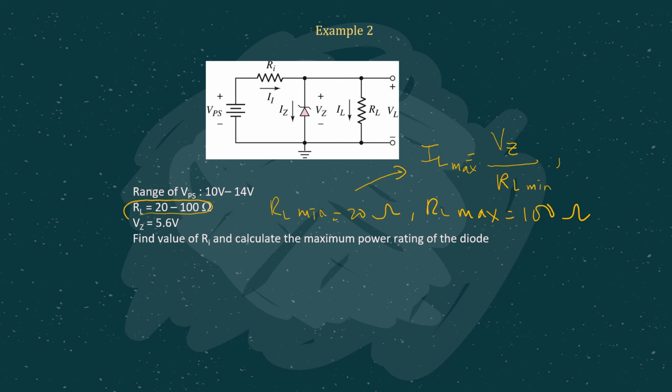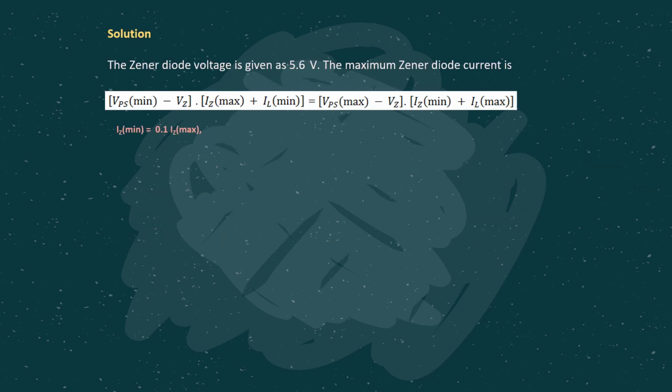The same thing if you use RL maximum, then this IL should be the minimum value. Later you can substitute accordingly to find IZ max. Then from there you can find RI, and then the maximum power rating of the diode. Later we are going to discuss this particular example.